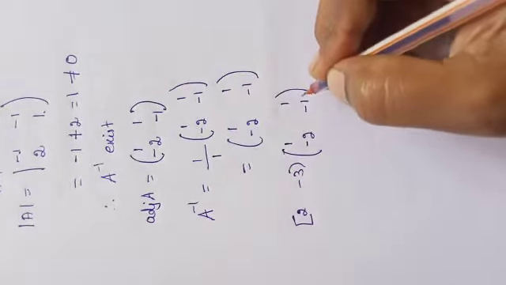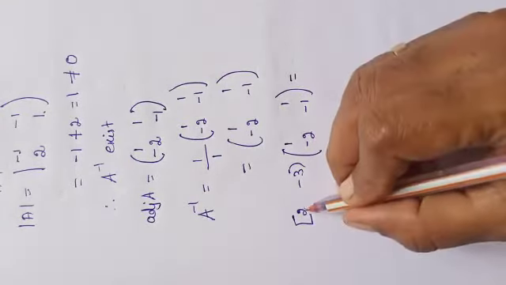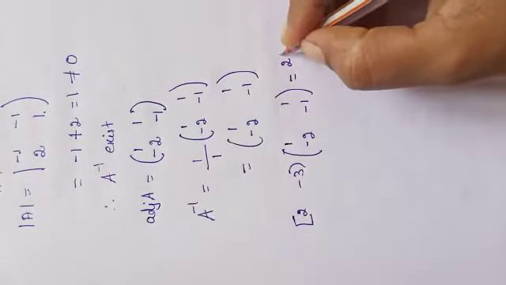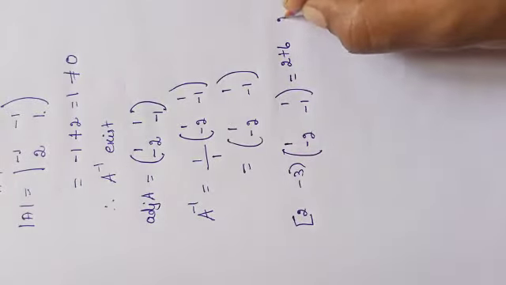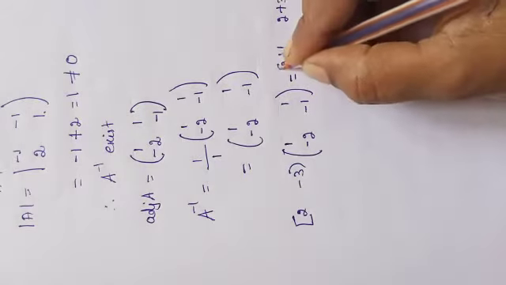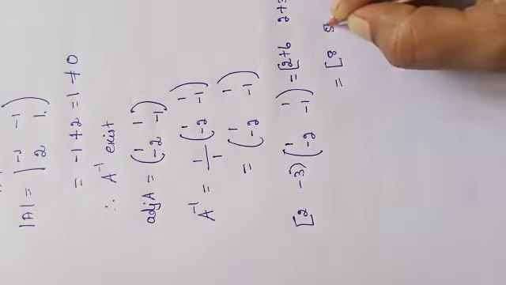Shall we find out the answer? See, first row, first column, 2 into 1, 2, minus 3 into minus 2 is plus 6. Then 2 into 1, 2, minus 3 into minus 1 is plus 3. So the answer is 8, 5.